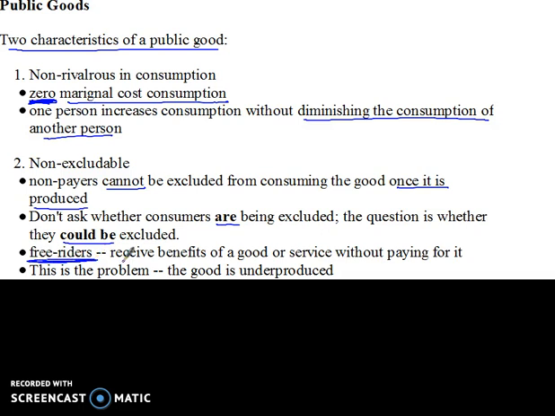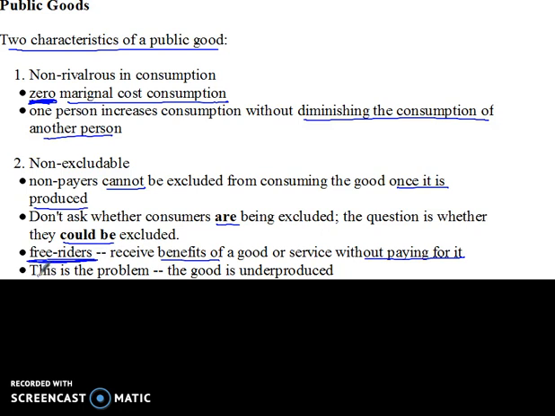A free rider is somebody who receives the benefits of the good without paying for it. And most of us are going to try to be free riders if we can. We'll try to enjoy stuff without having to pay for it.